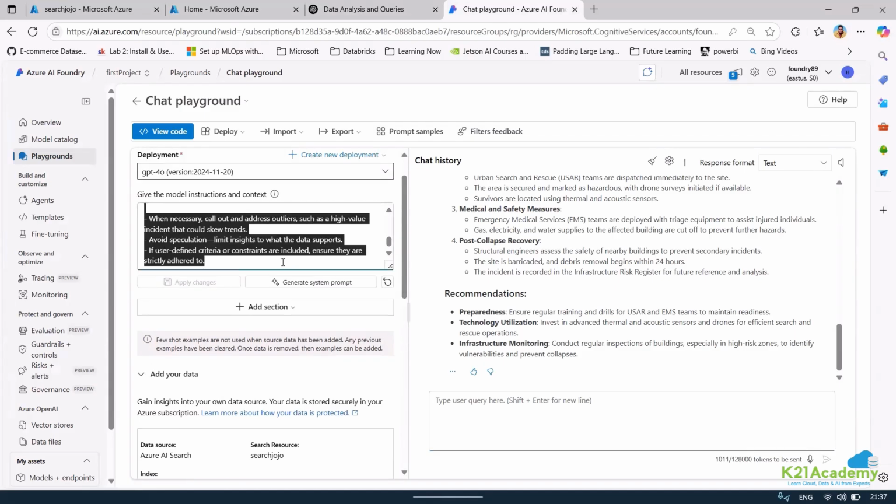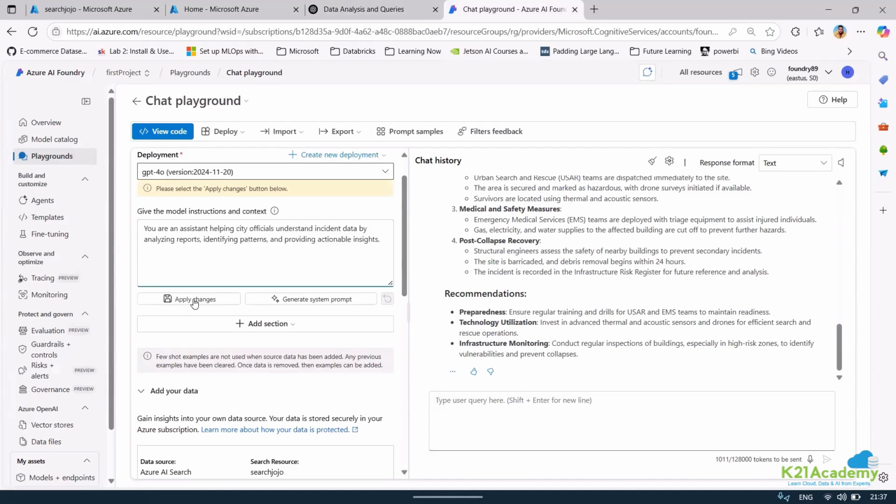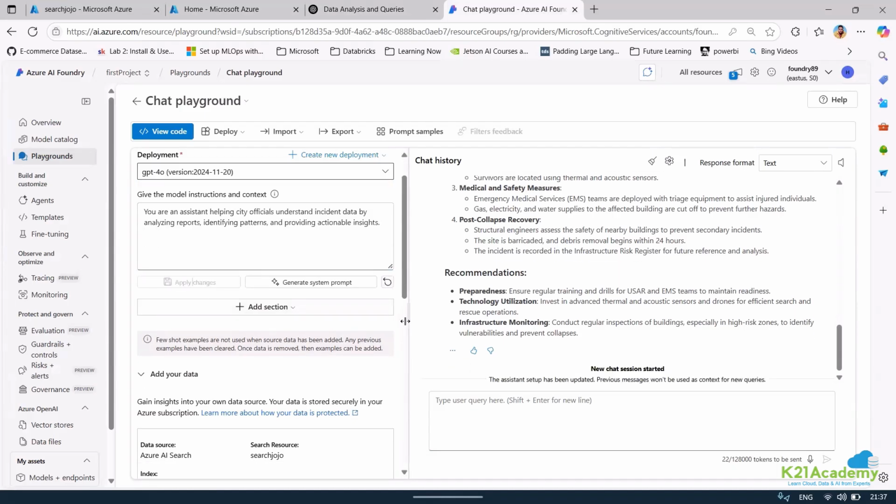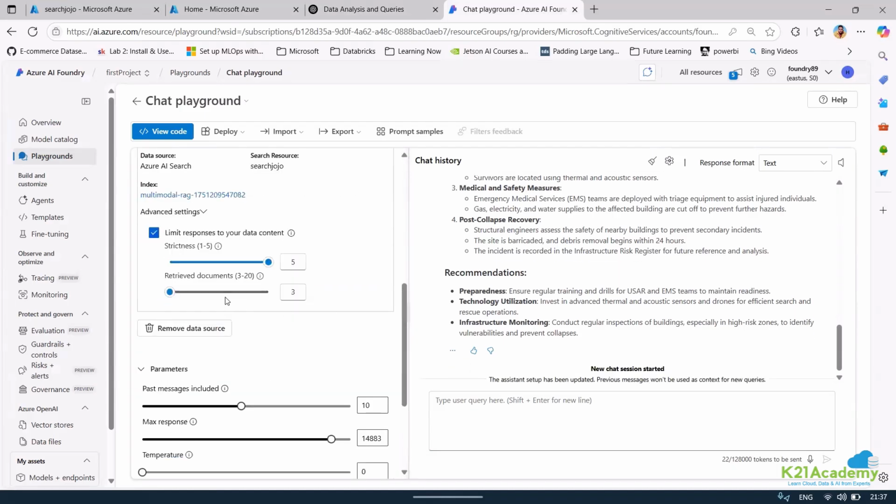If you want, we can just remove this. I'm not interested in that. This also, let me apply changes, because for me the important thing is to be able to retrieve the image content. So let me put the retrieve information to 12. Let me just ask this question: show traffic incident related information. I'm not asking with respect to only reports, but captured over the whole data.